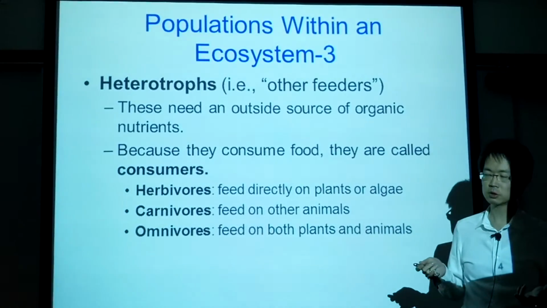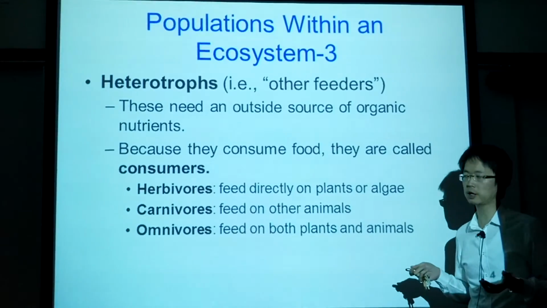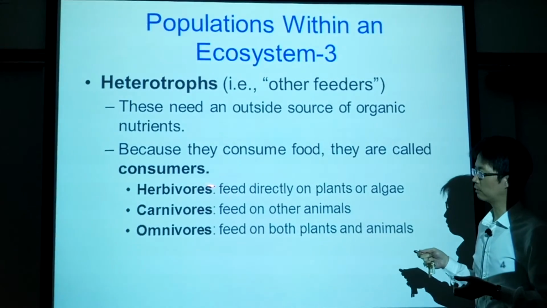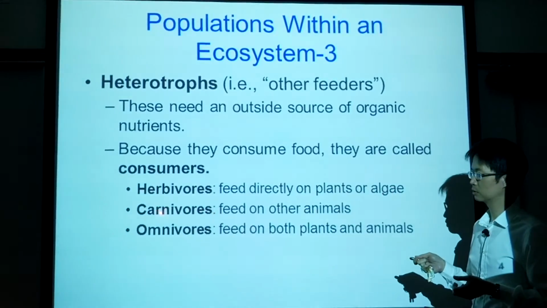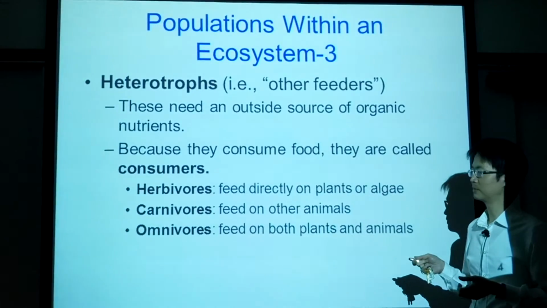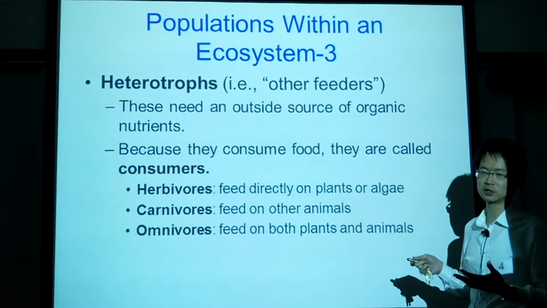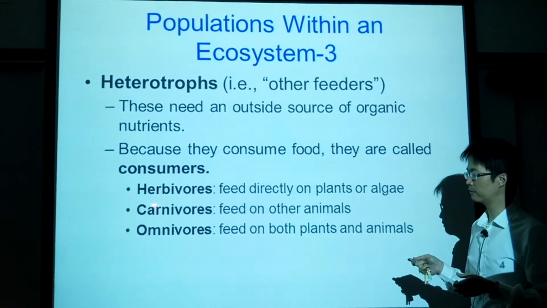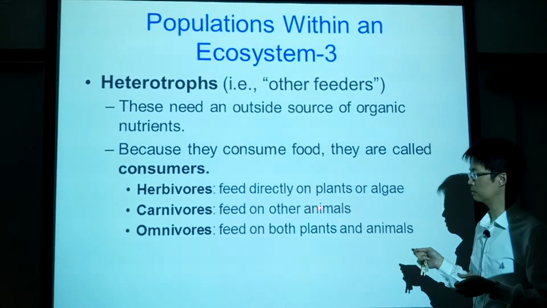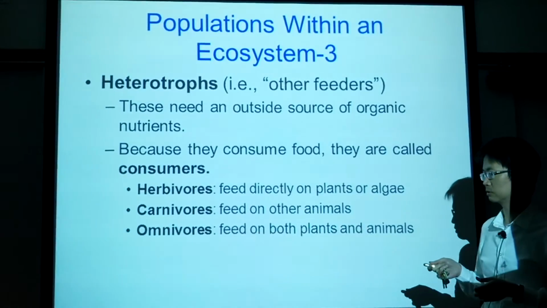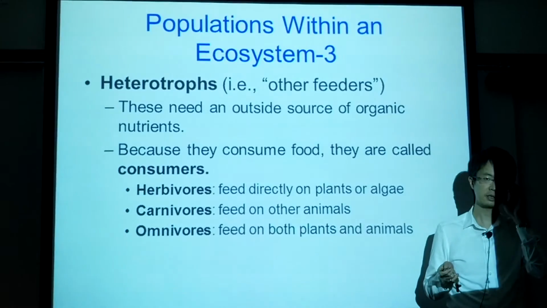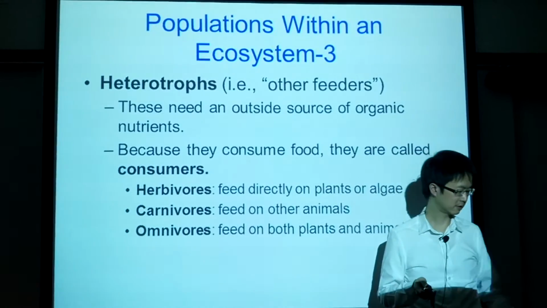We have three types of consumers or three types of heterotroph. Herbivores, they feed on plants or algae. So they are, I don't want to say this, but they are like vegetarians. So carnivores, they feed on other animals. And omnivores, they feed on both plant and animals. So human being is an example of omnivores.